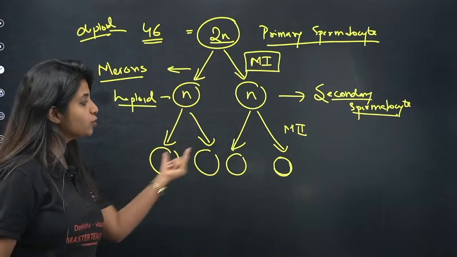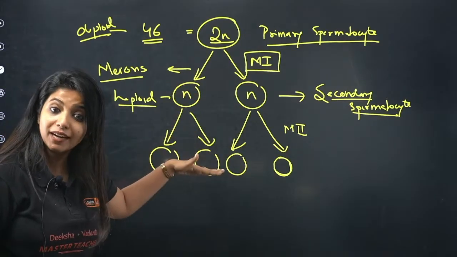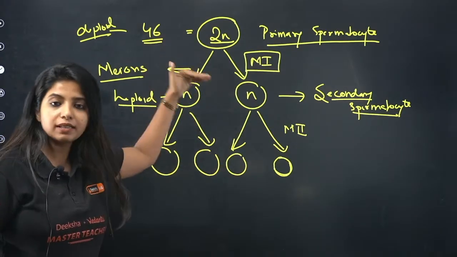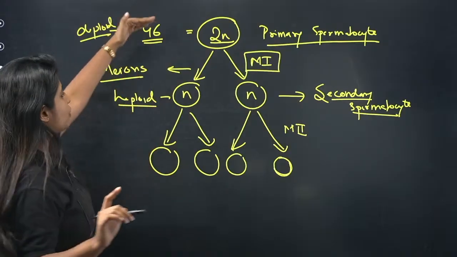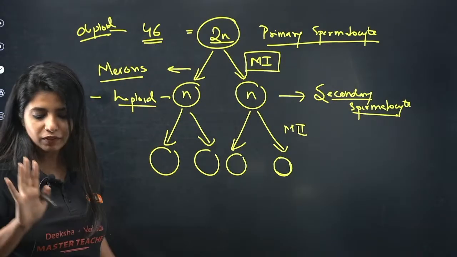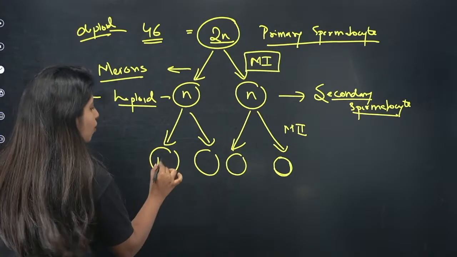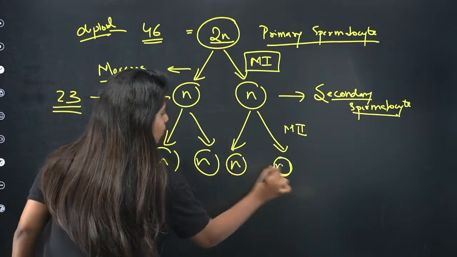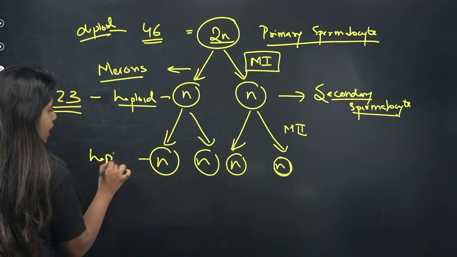What is the number of chromosomes going to be like? Does it become half again? Do you think so? No. Only once does this halving happen. It was 46 here, it became 23. And that's all. We do not want to make it any more half. We just want 23. So all of them remain the same. They are all haploid only.